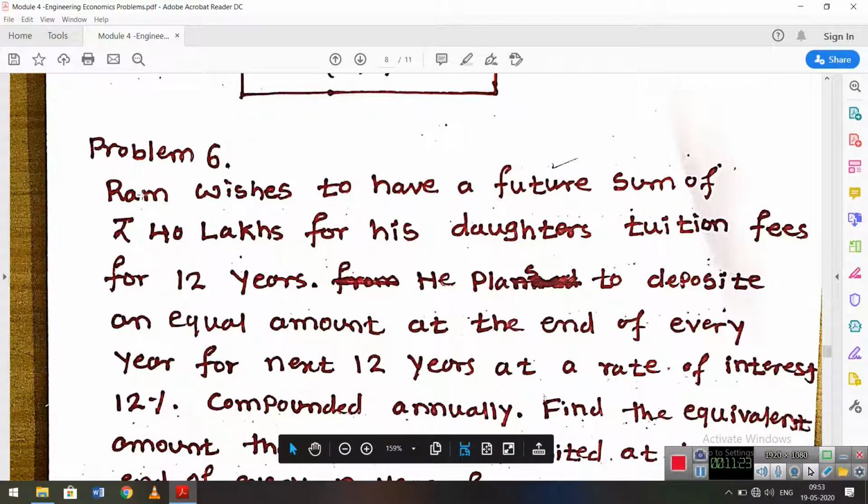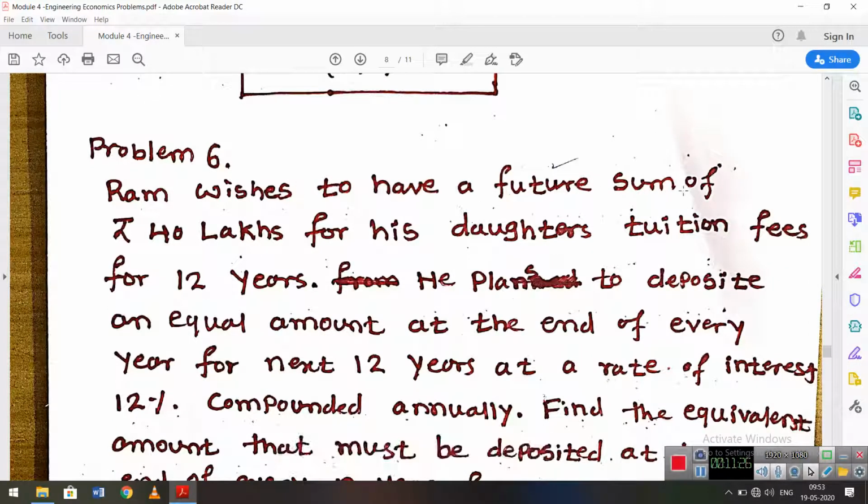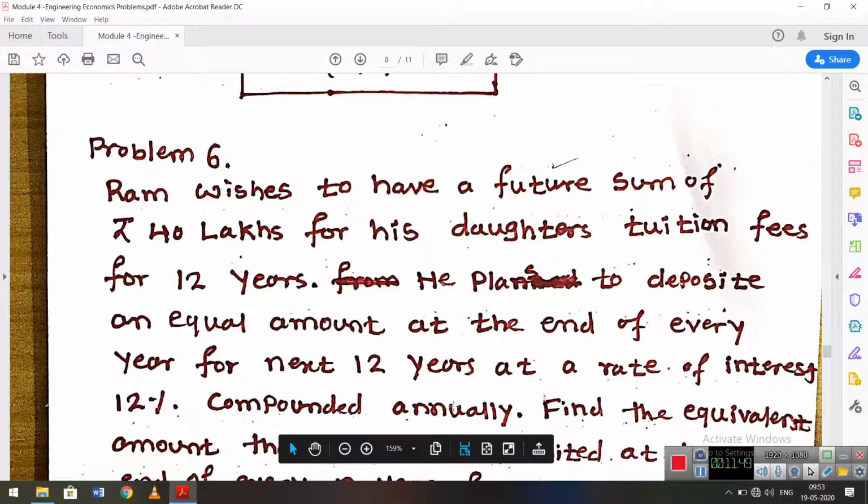Ram wishes to have a future sum of 40 lakh for his daughter's tuition fees in 12 years. He plans to deposit an equal amount at the end of every year for the next 12 years at a rate of interest of 12% compounded annually.